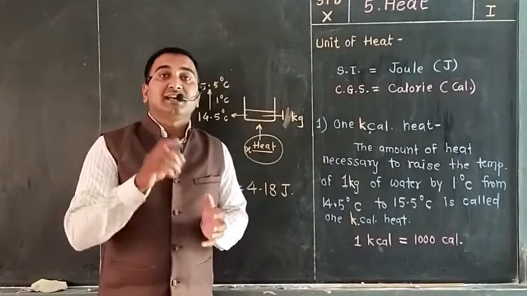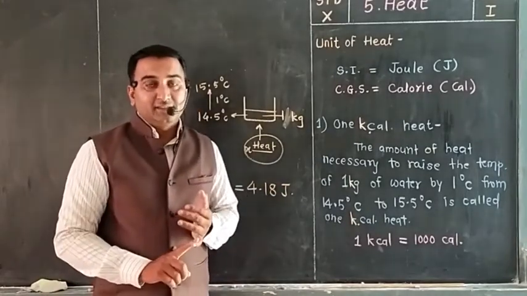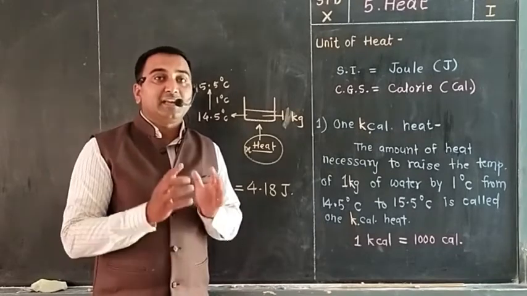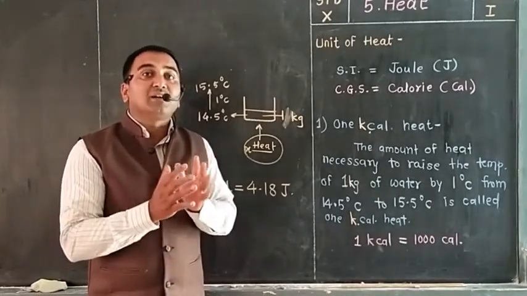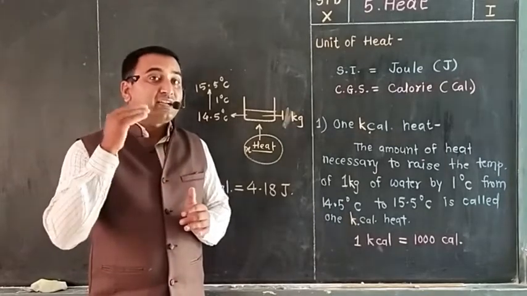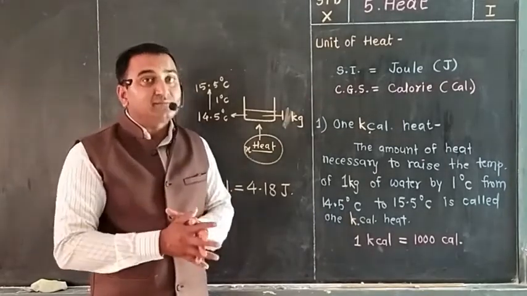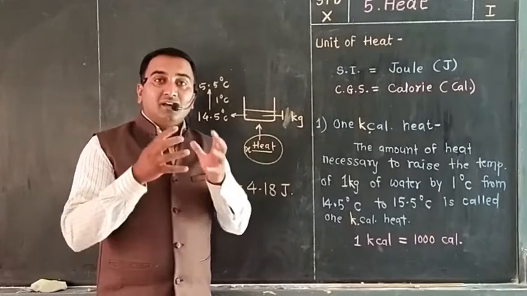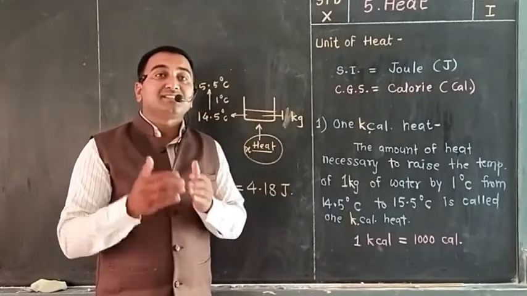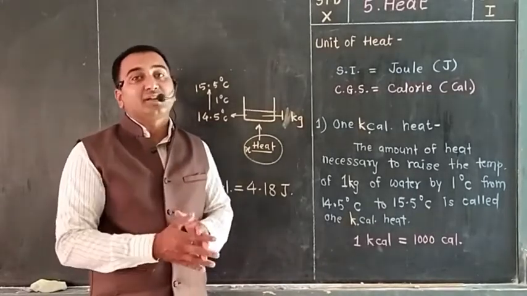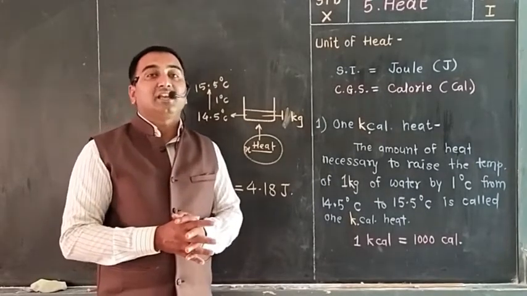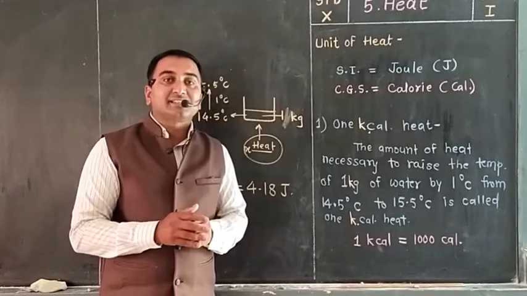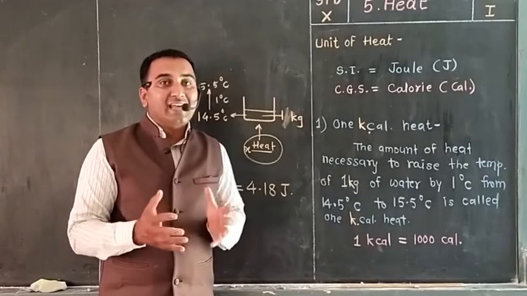So what we have discussed so far? We have discussed relative humidity. What is relative humidity? Relative humidity is the ratio of the actual mass of water vapors for a given volume and given time to the mass of water vapors needed to make it saturated for that given volume and given temperature. If this relative humidity is less than 60%, then it is considered as dry air.